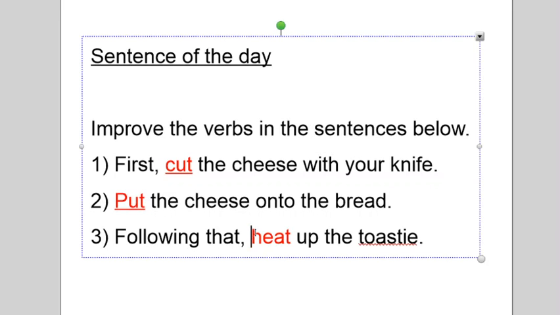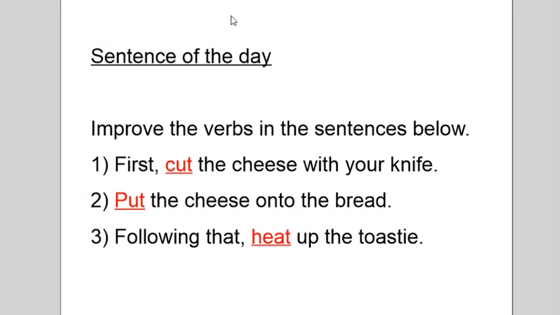Think about what you could use. You could use more than one word, and that's completely up to you. But just make sure it still explains that he's cutting in some way or another. Okay? So if you'd like to, pause the video and improve the verbs in the sentences below for me.